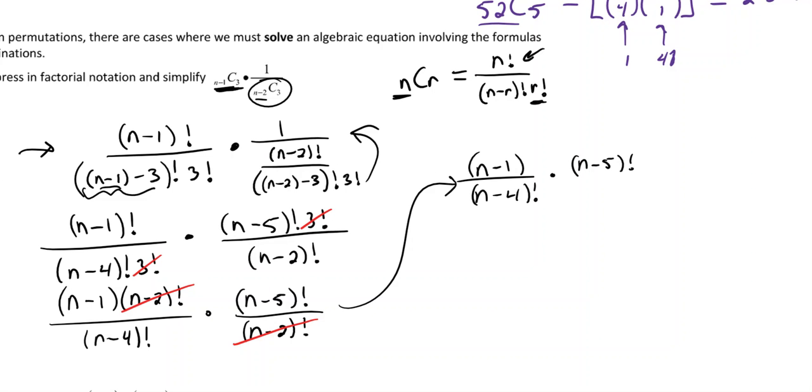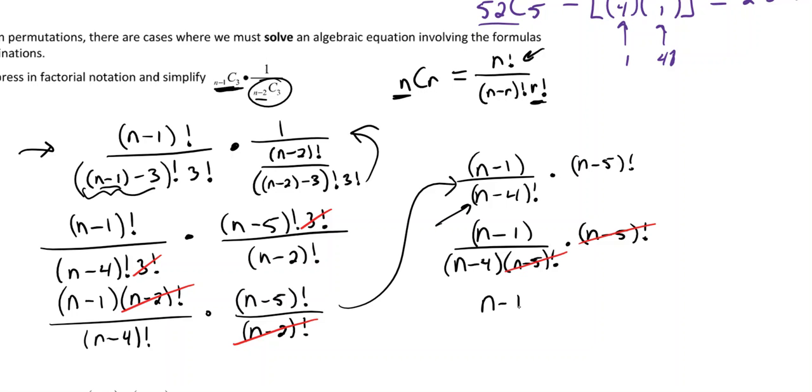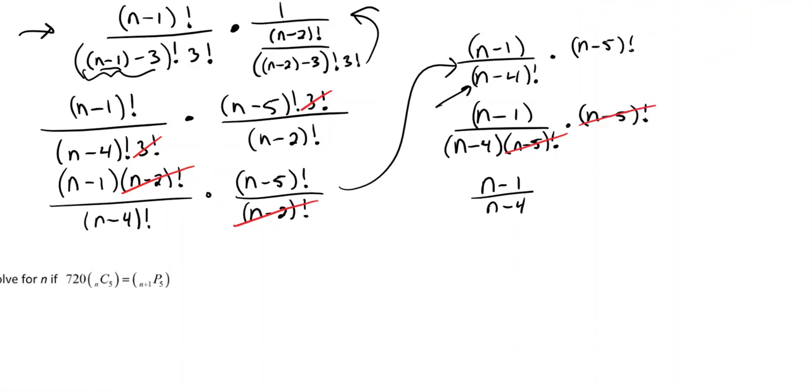So which one do I expand out though? I'm going to expand this one out because the next one down would be n minus 5. So this would be (n minus 1) over (n minus 4) times (n minus 5) factorial times (n minus 5) factorial. So now these cancel. So all of that simplified down to (n minus 1) over (n minus 4). All right, next one.